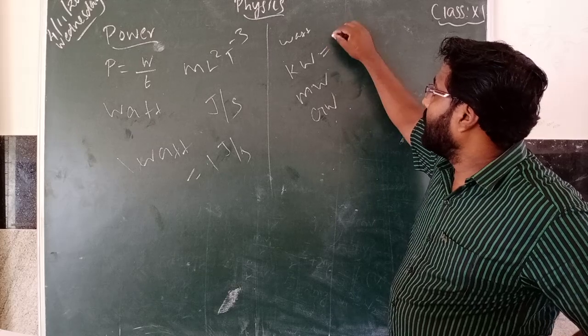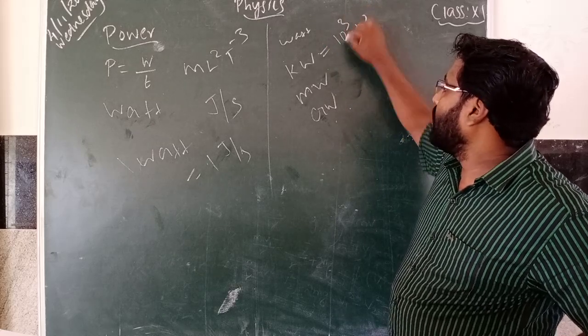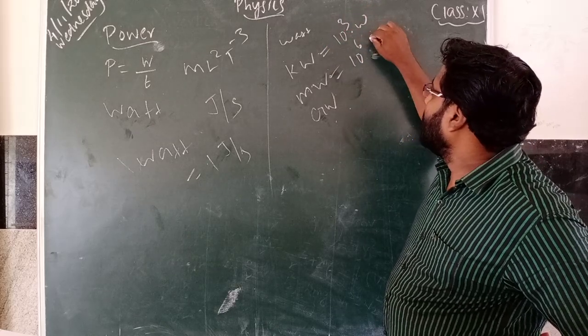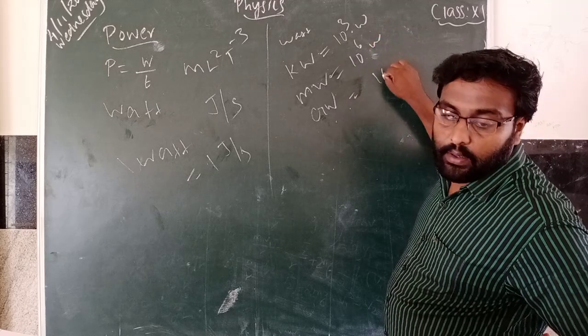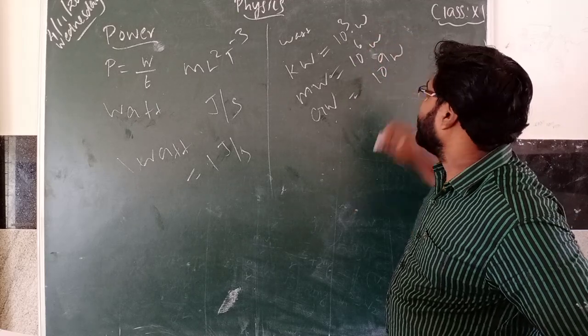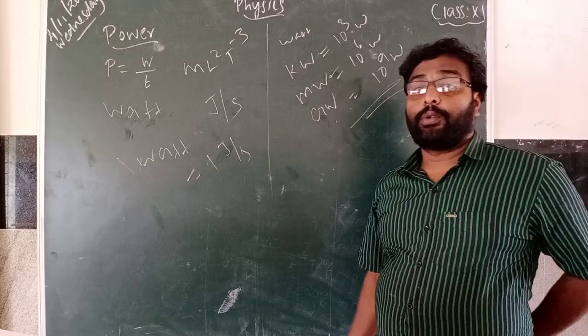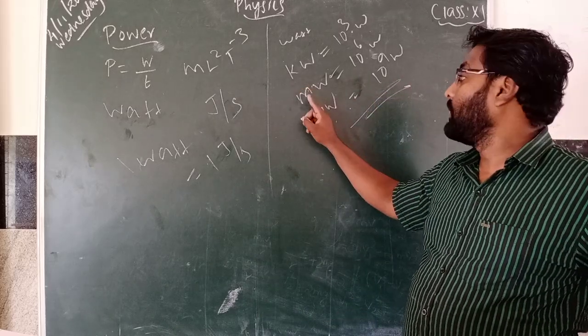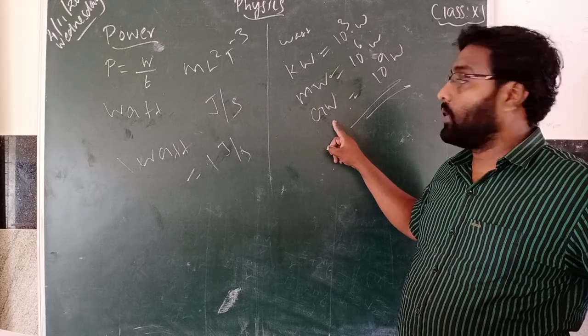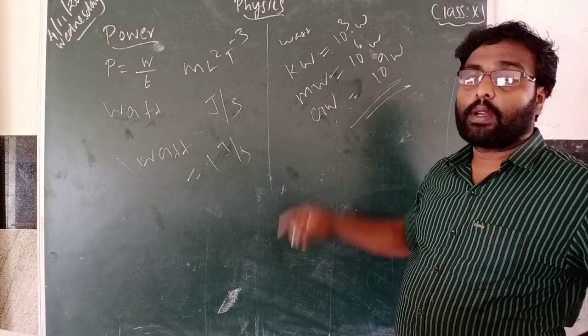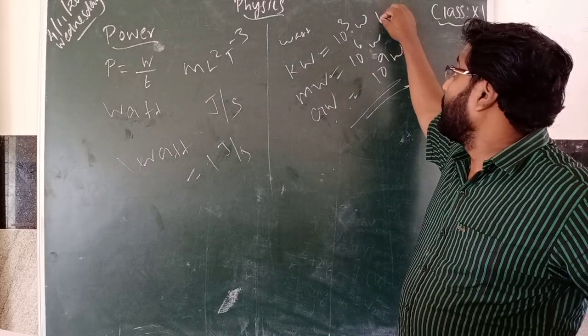Kilowatt means 10 to the power 3 watt. Megawatt is 10 to the power 6 watt. Gigawatt is 10 to the power 9 watt. This is the value we are using for the higher units.